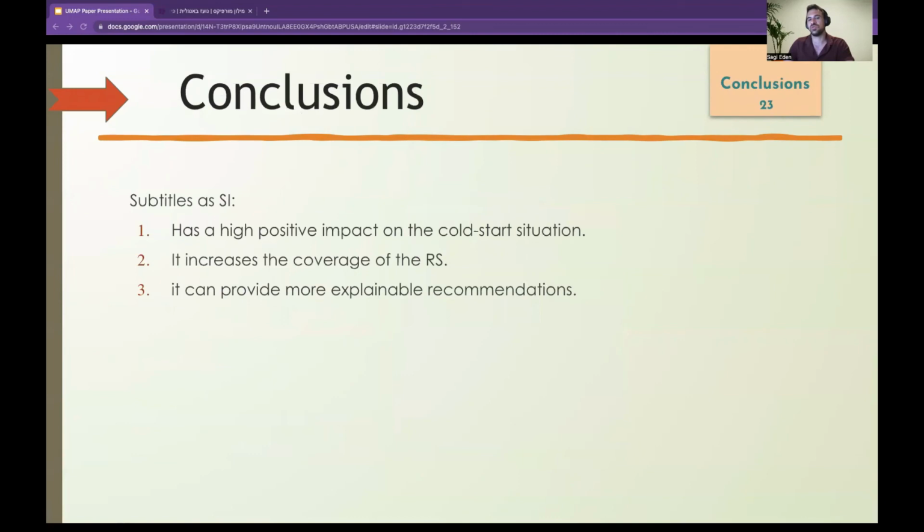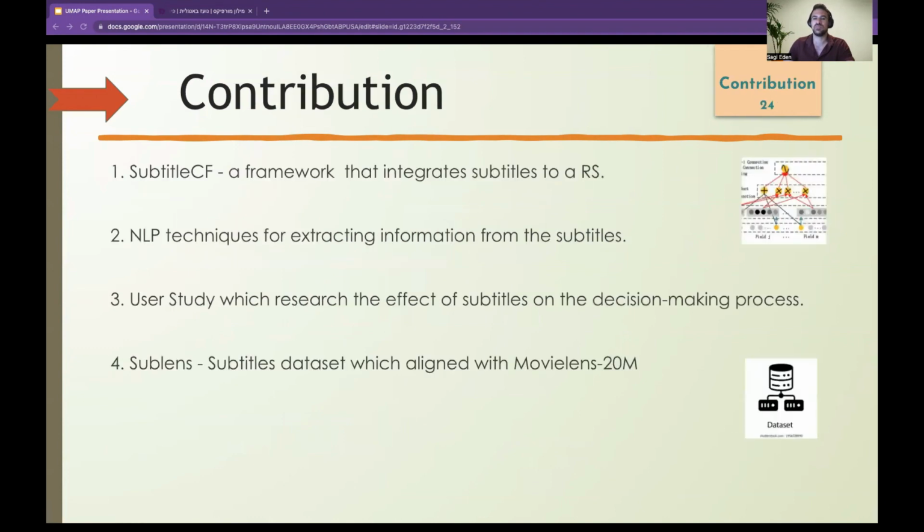Conclusion and contribution. So for conclusion, the subtitles as side information have a high positive impact on the cold start situation. It increased the coverage of the recommendation system and can provide more explainable recommendations. Our contribution is the framework that we presented, Subtitle CF, NLP techniques for extracting information from the subtitles, a user study which researched the effect of subtitles on the decision-making process, and SubLens, the subtitle dataset, which is aligned with MovieLens 20 million. I invite you to read the paper for more details of our research.